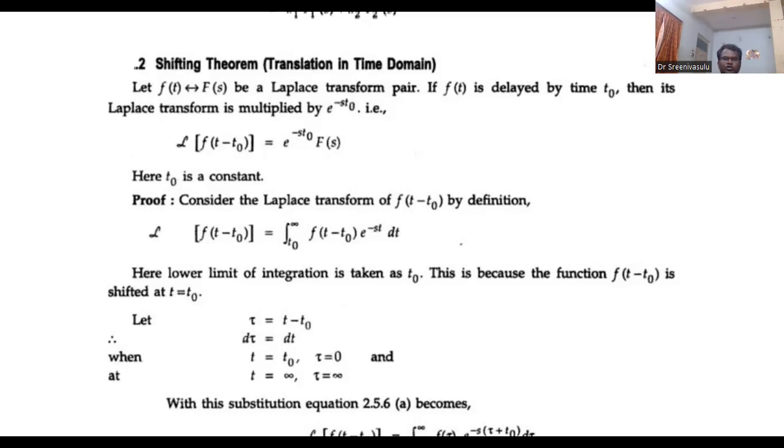Now, if you want to substitute these limits, because we are writing for tau limits, at time t equal to t naught we get tau equal to 0. At time t equal to infinity, tau is infinity. Now the new limits for tau we can substitute in this.